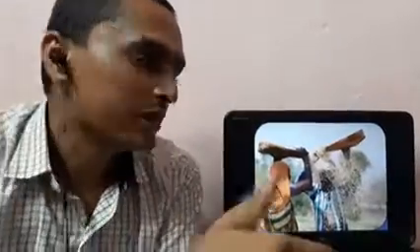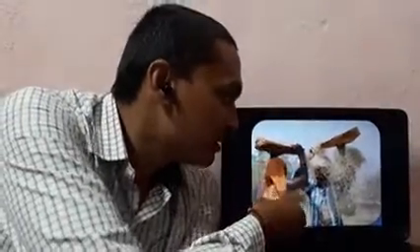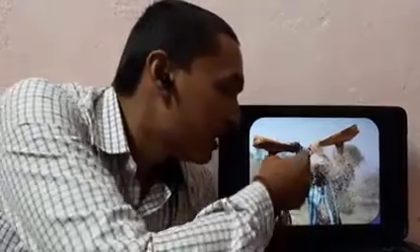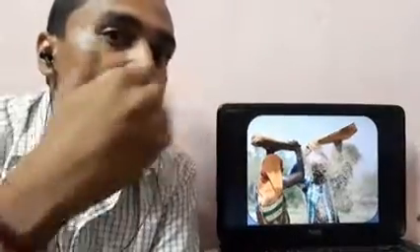The lightweight impurities will be blown away from the grains, because grains have more density and more weight, so they fall onto the ground easily. The wind has no effect on the grains, but due to the wind flow, the lightweight impurities are blown away. You can see that the dried grains fall straight onto the ground, and the impurities are blown away with the wind.